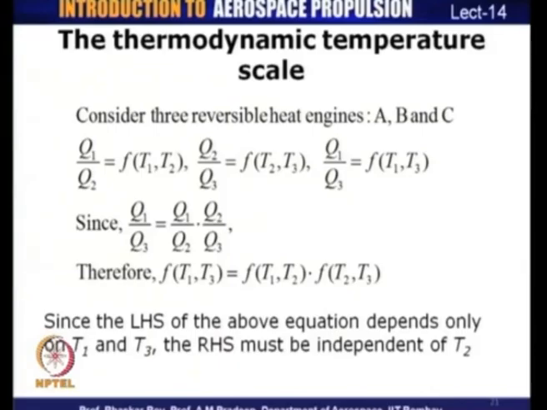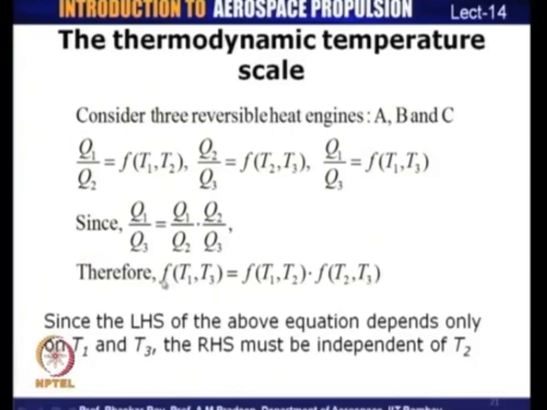Now, these three engines A, B and C are reversible heat engines, and therefore, for heat engine A, Q1 by Q2 should be a function of T1 and T2. Similarly, for heat engine B, Q2 by Q3 is a function of T2 and T3, and for heat engine C, Q1 by Q3 is a function of T1 and T3. So, we can express this ratio Q1 by Q3 as Q1 by Q2 multiplied by Q2 by Q3. Therefore, the function f of T1 T3 should be equal to f of T1 T2 multiplied by f of T2 T3.